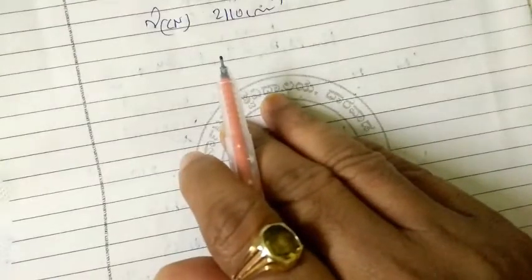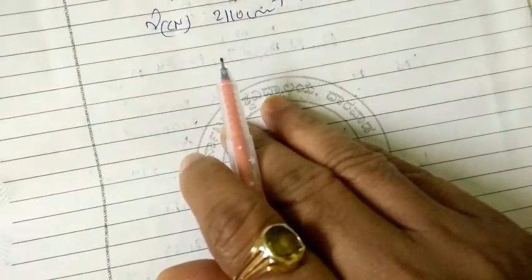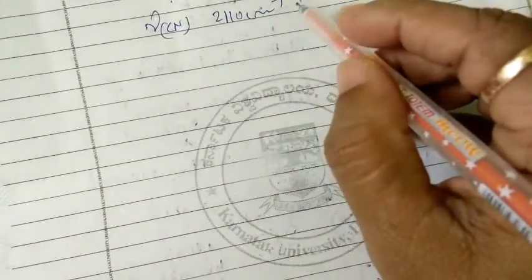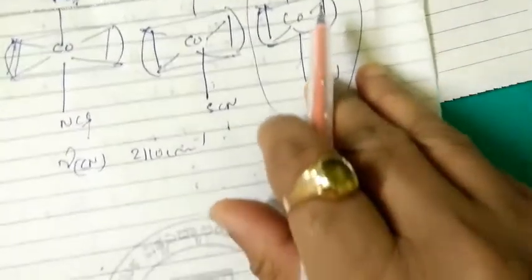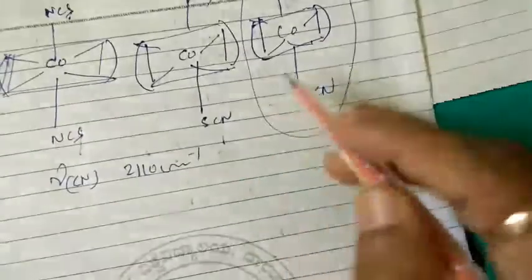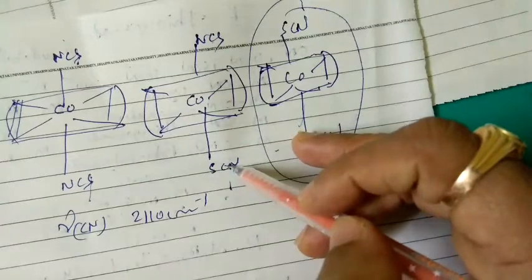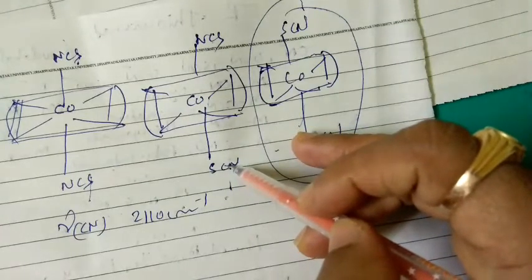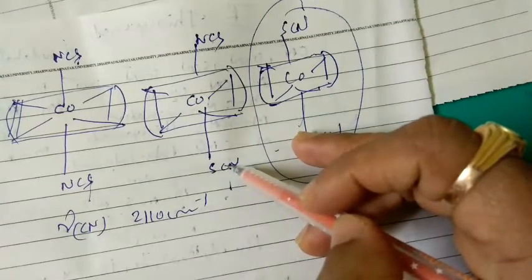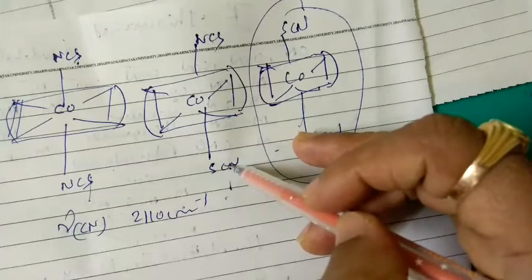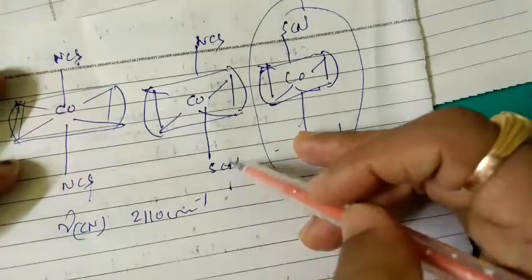The SCN isomer is the weakest. Here this isomer is going to show the weakest. You can see that NCS and SCN are isomers, and it is in between, weaker and stronger, with the weak in between.